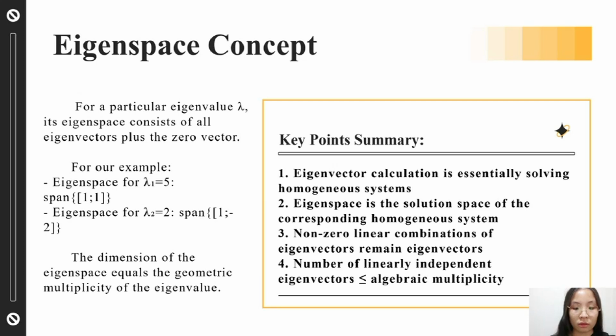Third, linear combinations of eigenvectors: non-zero linear combinations of eigenvectors are still eigenvectors of the same eigenvalue. Fourth, the number of linearly independent eigenvectors, the geometric multiplicity, does not exceed the algebraic multiplicity of the eigenvalue. If the geometric multiplicity is less than the algebraic multiplicity, the matrix cannot be diagonalized.